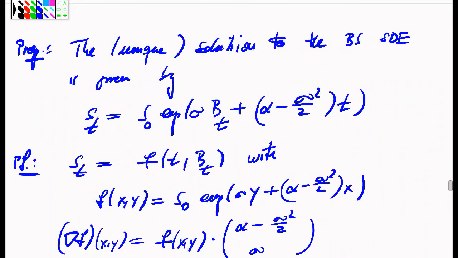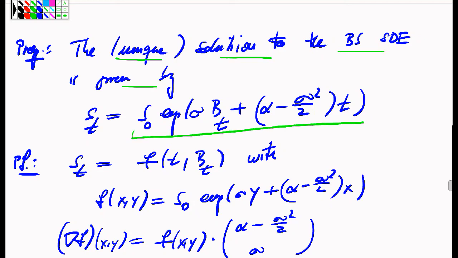And the last result of today is the following proposition, which gives us an explicit representation of the solution of this process. Namely, it says this: the unique solution to this Black-Scholes stochastic differential equation, in the sense as we had just introduced, is given by the following explicit formula, namely S at time t is the initial value, which is a parameter, times the exponential